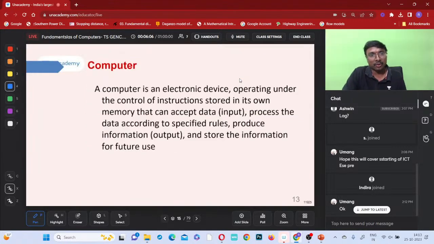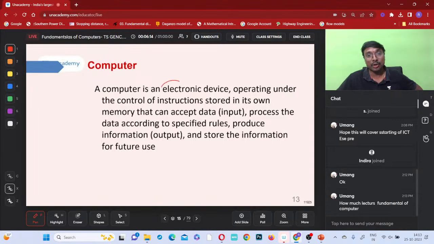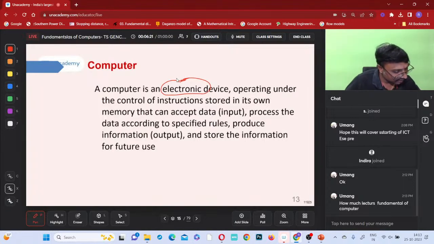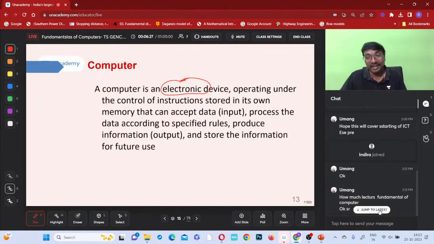Now coming to this, what is a computer, you can say? Which kind of device is it? Is it a mechanical device or an electronic device? We'll go through this for 2 to 3 lectures. Good afternoon, Shravan. It is an electronically operated device, like our mobile phone.